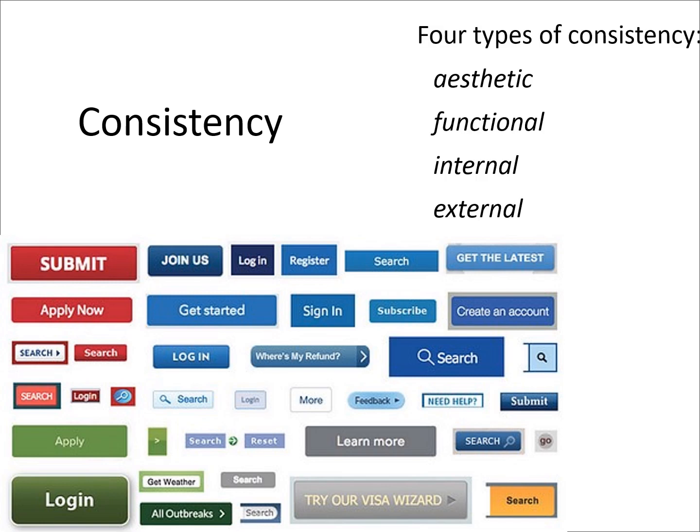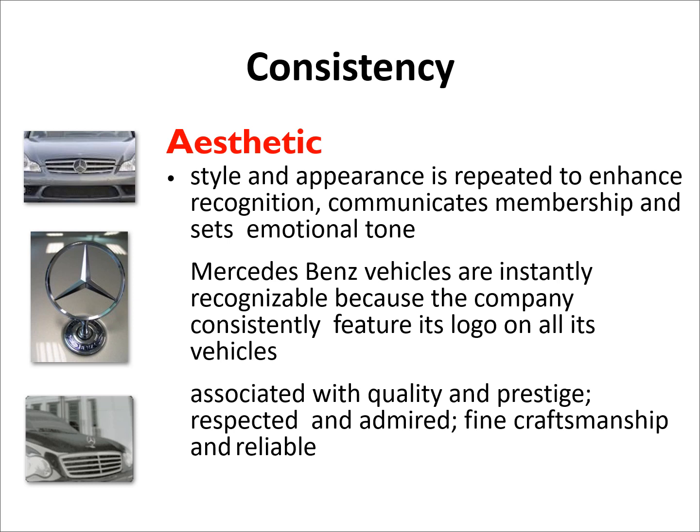There are four types of consistencies: aesthetic, functional, internal, and external. Consistency, aesthetic: designs with good aesthetic value involve those with unique styles and one-of-a-kind appearance. As an example, companies hire designers to design attractive logos to represent their brands, services, or products.